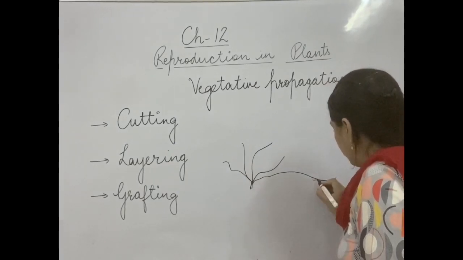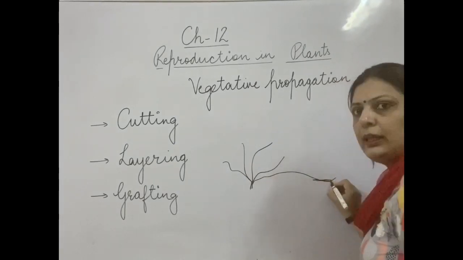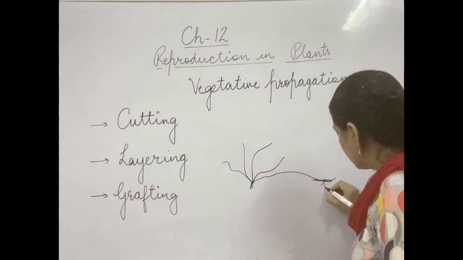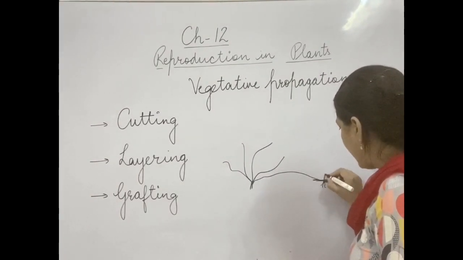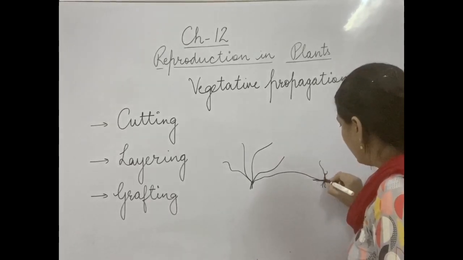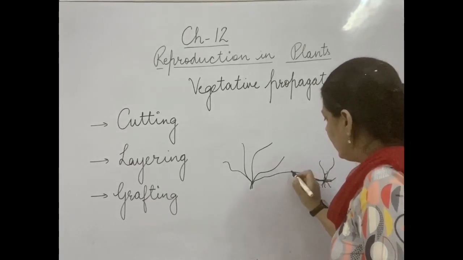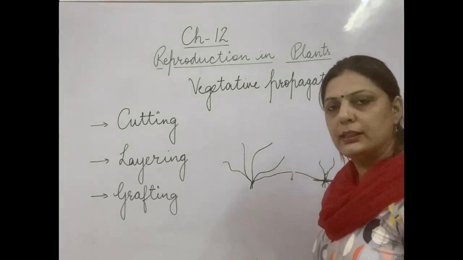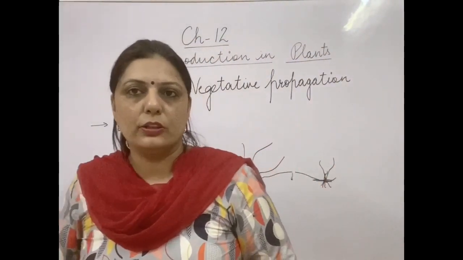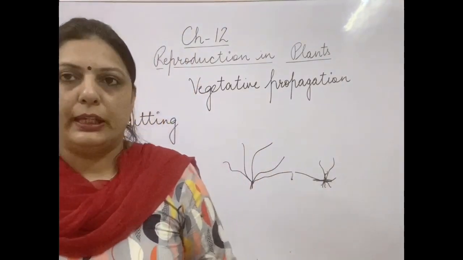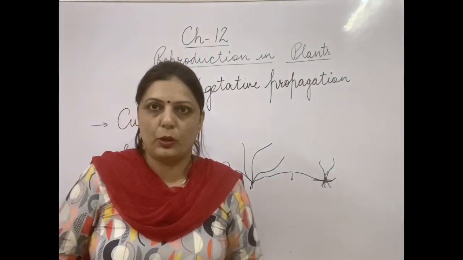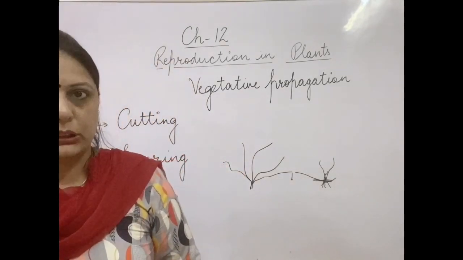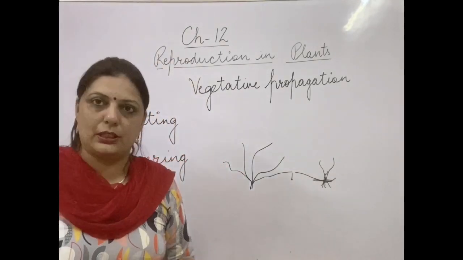Here it is placed inside the soil, and ultimately roots start coming out and from the upside it will have further branching. If you detach it from here later on, it will grow into a complete individual. So that is also another way. By layering we can do vegetative propagation. That also can be done by human beings, so it is also considered an artificial means of vegetative propagation.